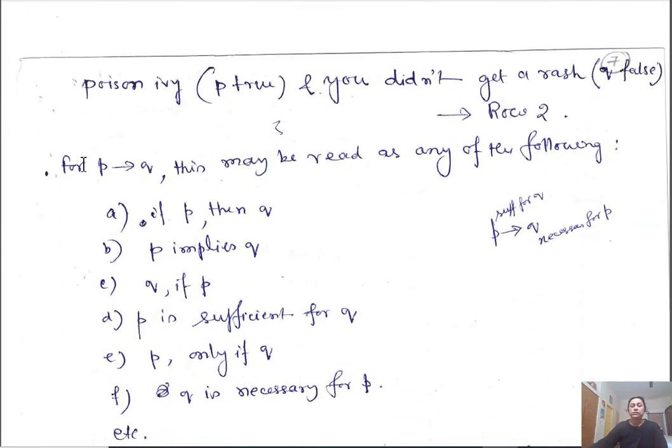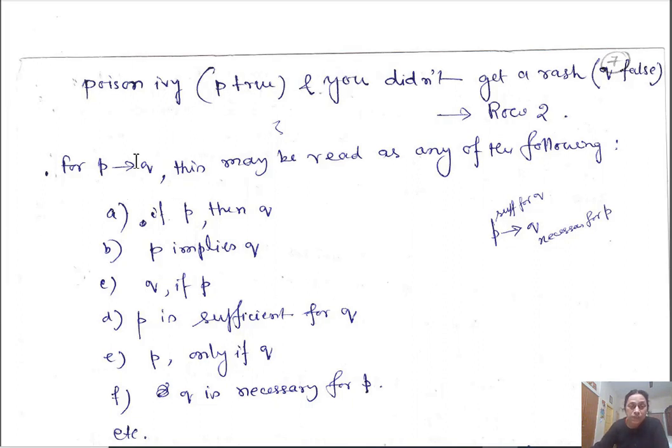In several ways we can read this P implies Q. It may be read as any of the following forms. First, P implies Q means if P then Q. Or I say Q if P. P is sufficient for Q. Q is necessary for P. P only if Q. This is if P then Q, and it is the same as P only if Q.